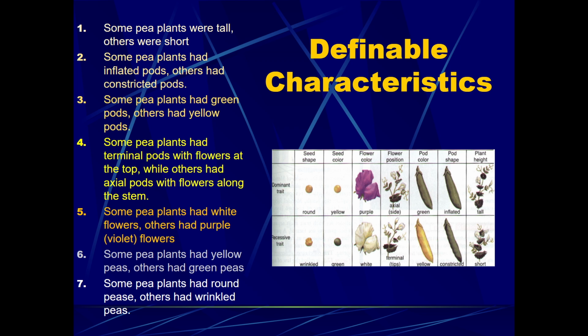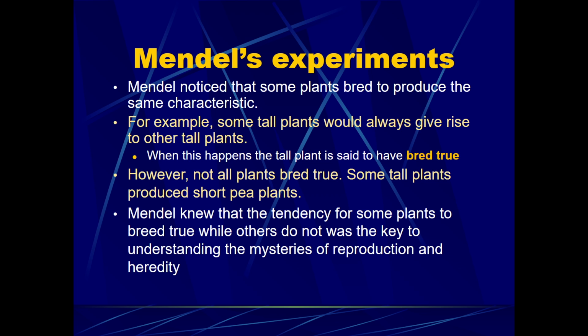So you can see his definable characteristics in this chart here on the right. And he actually was able to determine that these readily identifiable traits were being passed down as dominant and recessive traits. So more on that in a minute. So first let's look at Mendel's experiments.